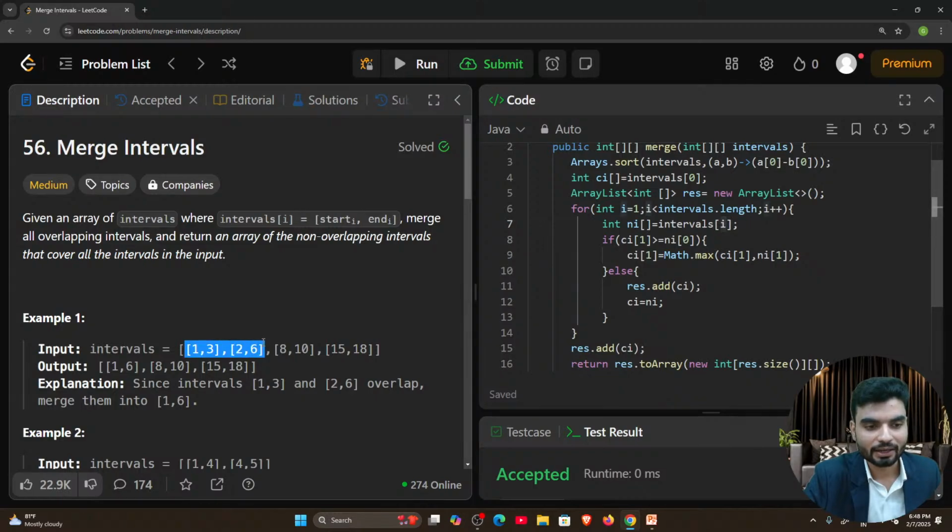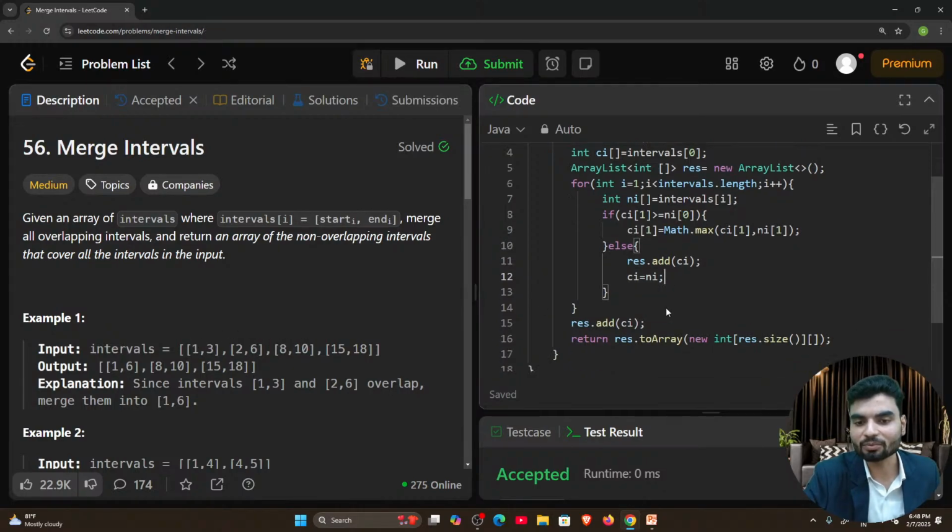Then we need to compare the left and right subarrays. If the left subarray's value is greater than the 0th index value on the right subarray, we will merge them because they are overlapping. If they are not overlapping, we will directly add them into the result and update the current interval. Previously it was the current interval, then after merging it, the current interval should be 8, 10. And the one which has been merged will be added at the end.